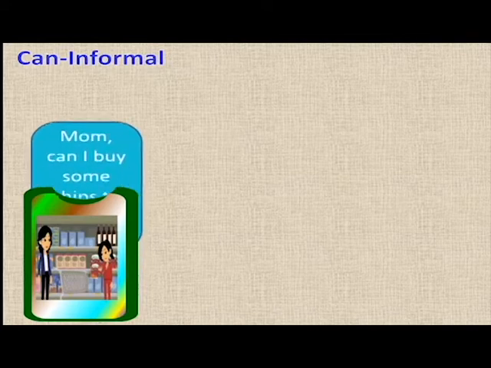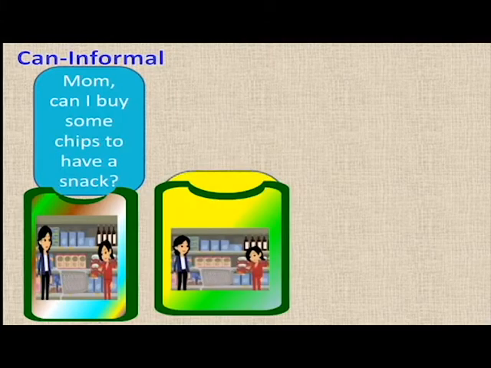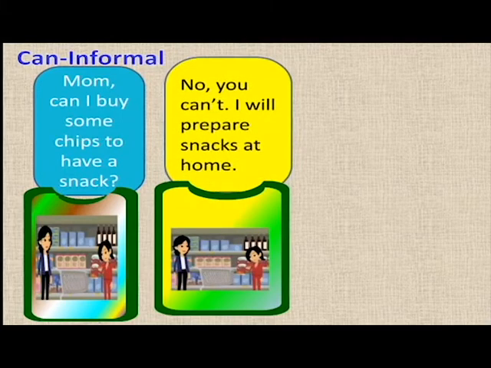Now, the modal can be used in an informal way to ask permission. Suppose you are asking permission from your parents, then you can be a little informal. For example, "Mom, can I buy some chips to have a snack?" And mom doesn't give you permission: "No, you can't. I will prepare snacks at home."